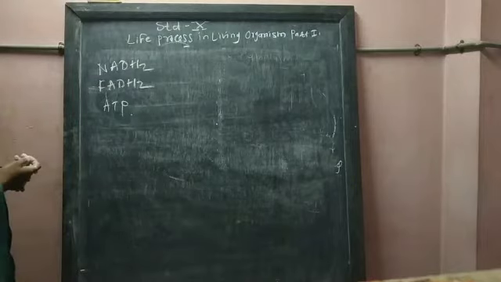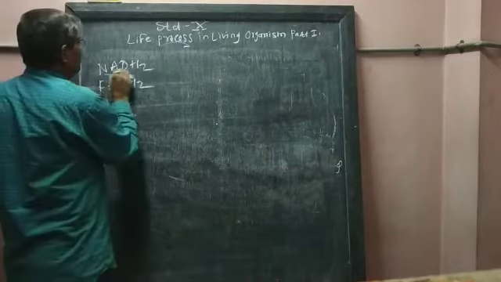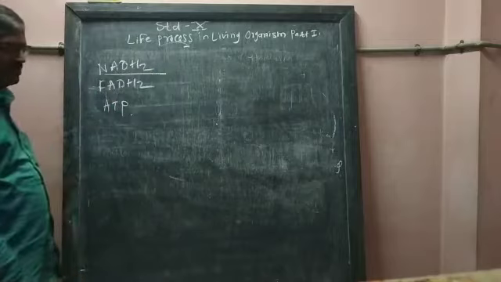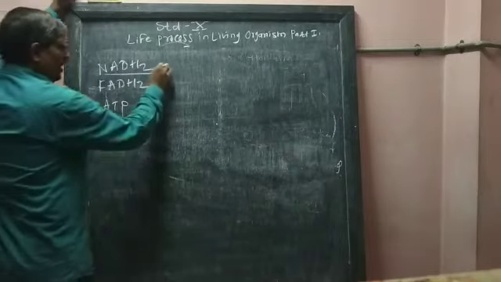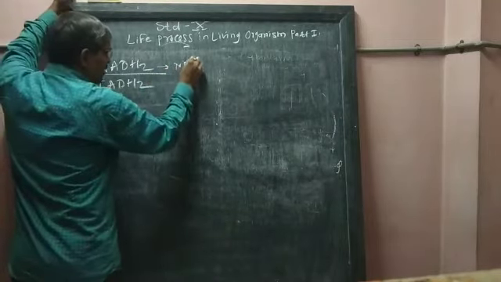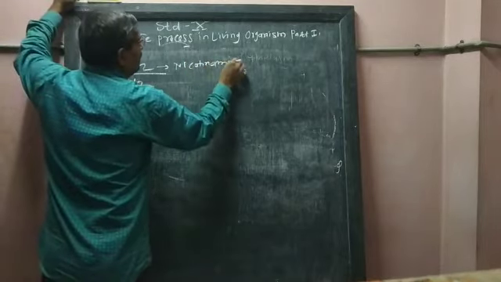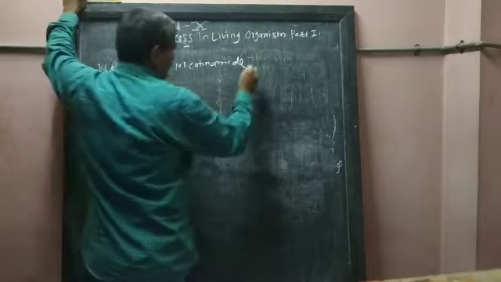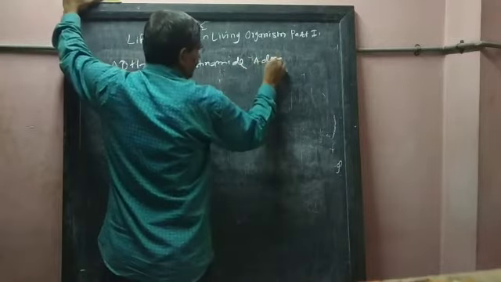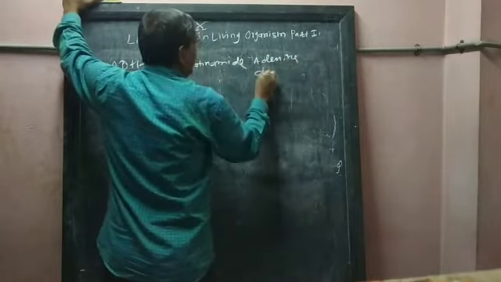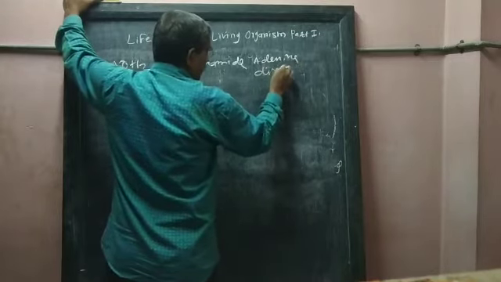So it is my duty to explain. I will tell its long form. NADH2 means nicotinamide adenine dinucleotide.